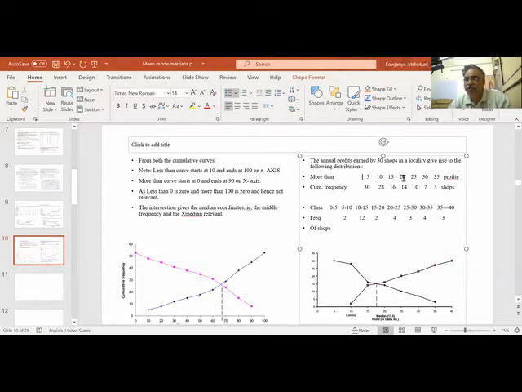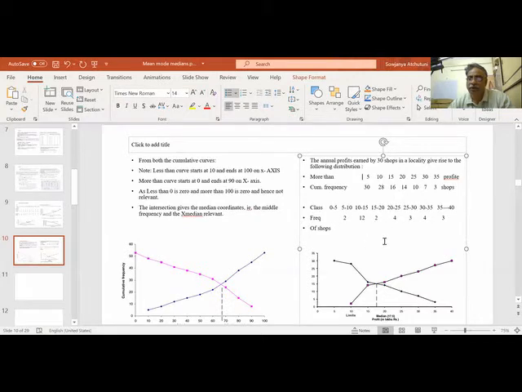So more than 20, there are 14. More than 25, there are 10. So between 20 to 25, you have 4 shops. So 20 to 25, 4. So 16 minus 4, 2. So 15 to 20, there are 2 shops. 10 to 15, there are 12 shops. 5 to 10, there are 2 shops. So 0 to 5, nobody, 0.